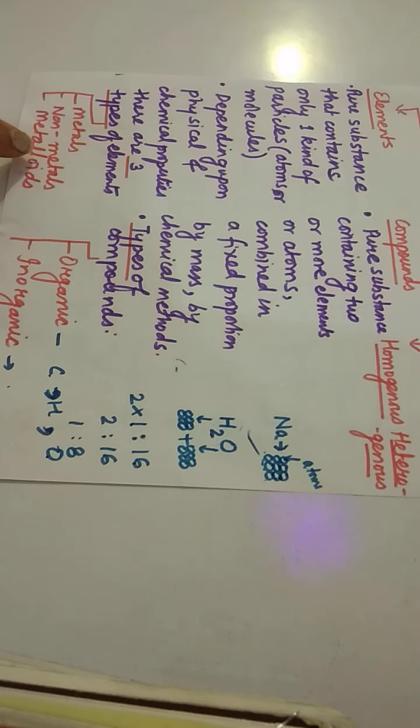Examples of non-metals you all know: oxygen, nitrogen, hydrogen, chlorine, all these are non-metals. Metalloids are those which possess the characteristics of both metals and non-metals. Examples are silicon, germanium, arsenic, antimony, bismuth. All these are examples of metalloids.